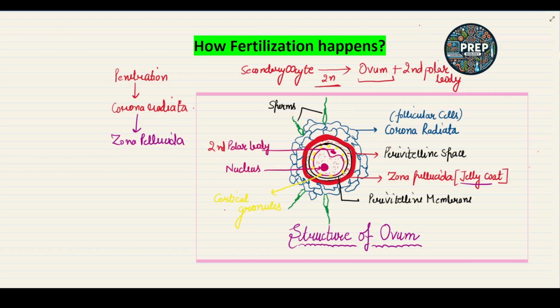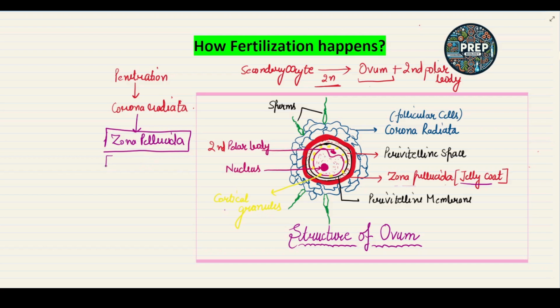So multiple sperms pass the corona radiata, but when they reach the zona pellucida, most of the sperms degenerate. The motility of the sperms decreases when they reach the zona pellucida layer. It is the most difficult layer for the sperms to penetrate.